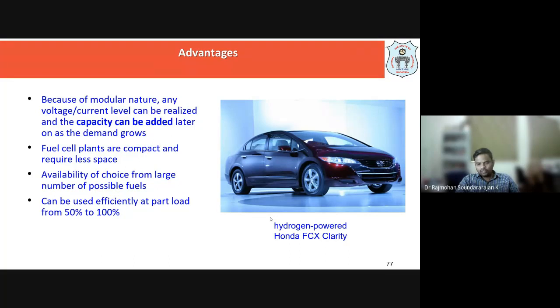At the moment I am producing 100 kilowatts; in the next 10 years I want 150 kilowatts. Easily we can add another plant. The addition is very simple: add a unit, get that voltage. So that way it is easy.